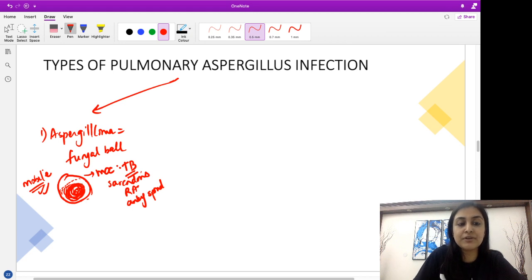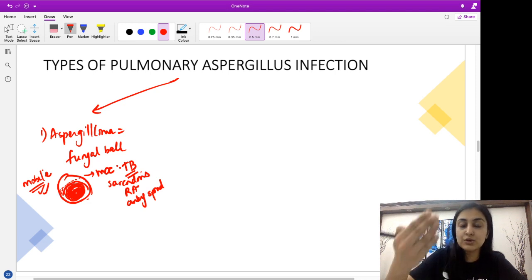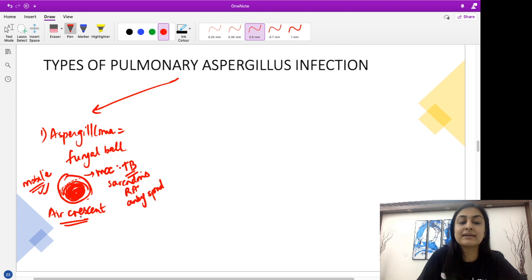What kind of appearance does this produce? You know that a cavity is something which is filled with air, correct? So if I have a fungal ball which is made up of soft tissue and then I have a crescent of air which remains in the non-dependent location. Basically this is a non-dependent location, this is a dependent fungal ball. So this produces something which is called air crescent sign. Okay, this is something which is called air crescent sign.